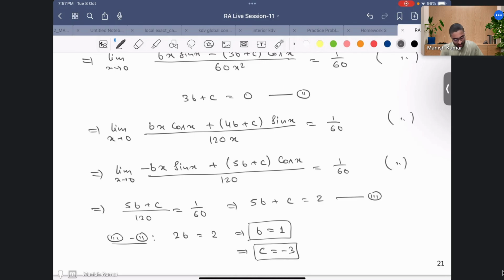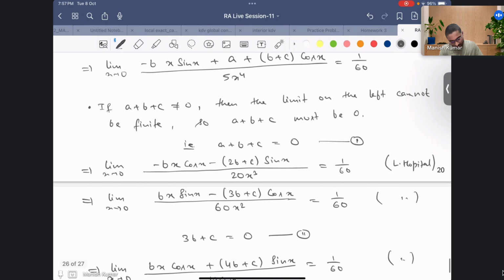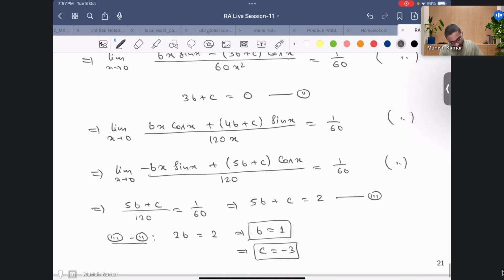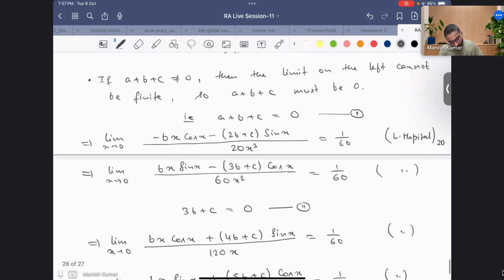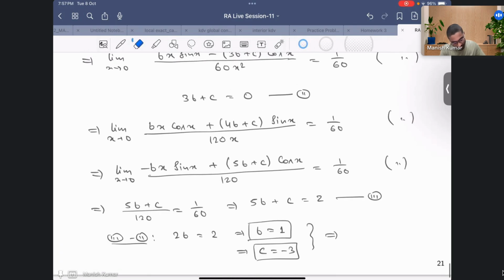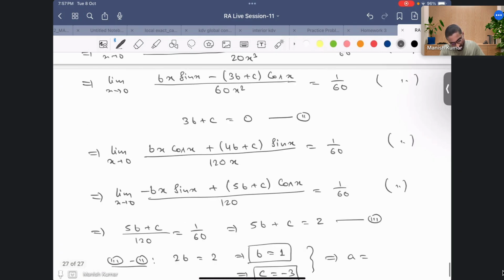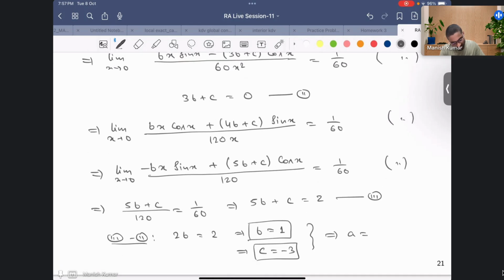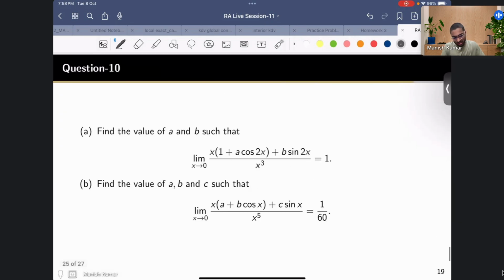Now if you put the value of b and c in the first one, this whole thing will imply that a plus b plus c is 0, so a would be minus b and minus c, which will be 3 minus 1, 2, right? So these are the values of a, b and c, and if these are the values, then you will get that this limit is 1 by 60. Okay, so similarly you can do for a as well, the first part, the first one.